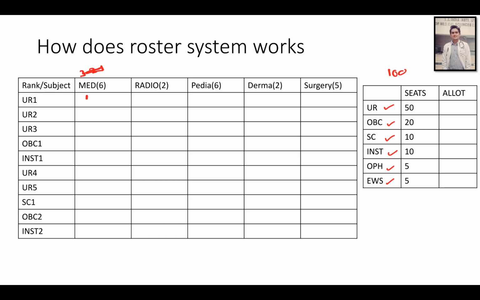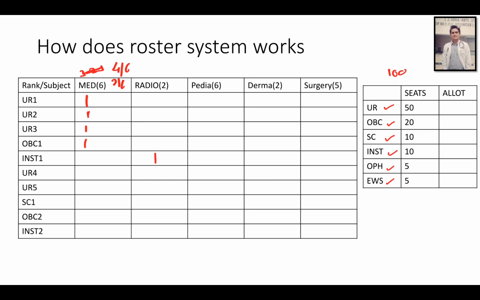Suppose UR1 wants medicine, so he takes a medicine seat. UR2 wants medicine, he takes medicine. UR3 wants medicine, he takes medicine. OBC1 wants medicine, he takes medicine. So these 4 students took medicine, and out of 6, 4 seats of medicine are gone. Now suppose Institute 1 wants radio, he takes radio. Now suppose UR4 wants medicine, he will still get it, because there are still 2 seats of medicine left, and they don't belong to any category, because that category is not assigned for medicine per se.